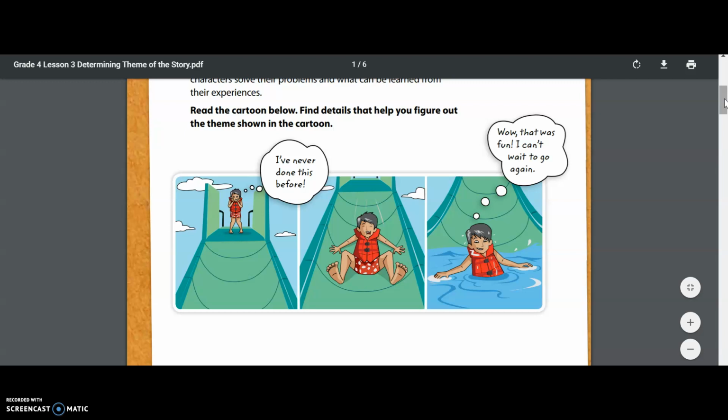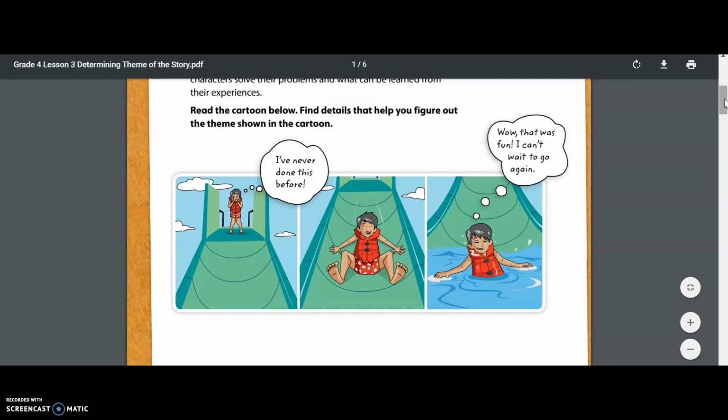Let's look at what we have here. We have 3 different frames of what looks like a comic strip. In the very first one, we have a young boy at the top of what appears to be a slide. He's really close to the clouds, so I'm going to assume that he's really, really far away from the ground. And his think bubble right next to him says, I've never done this before.